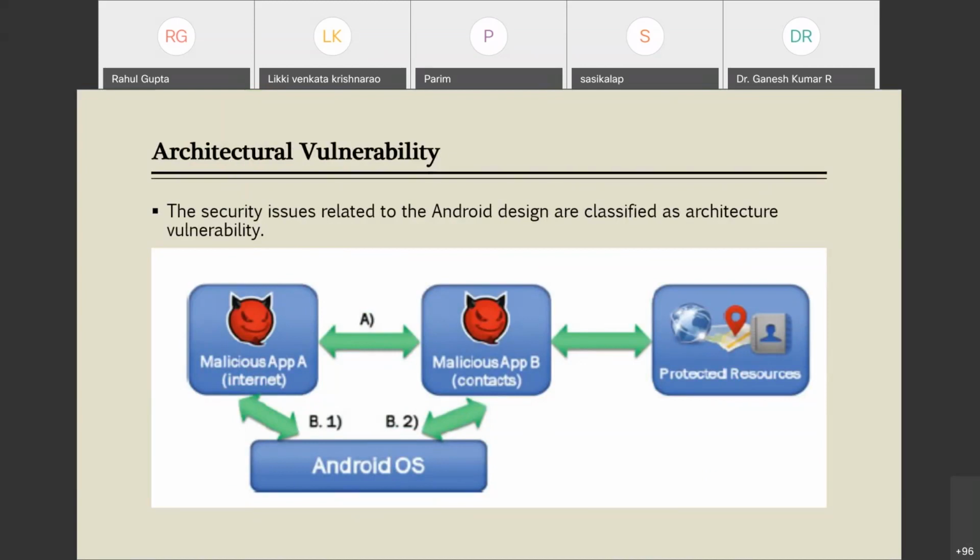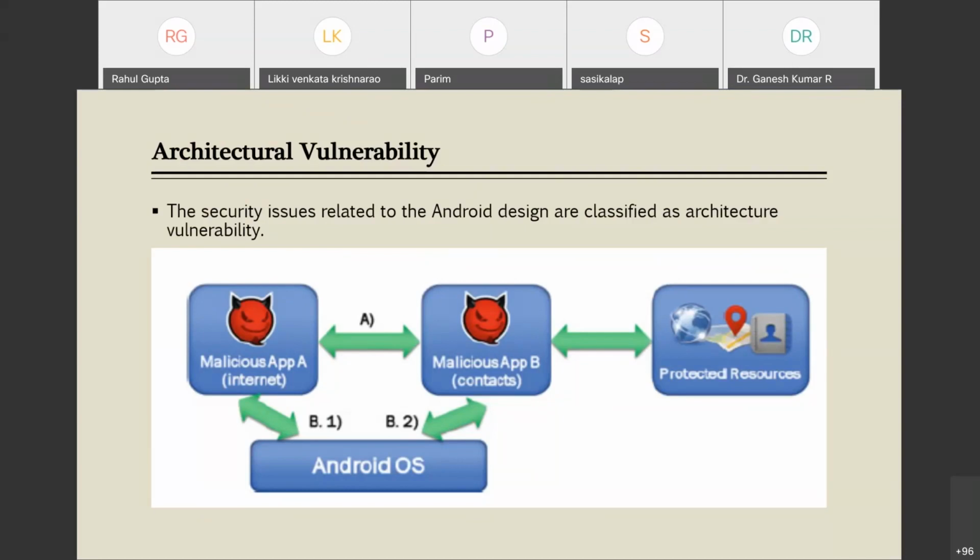First we are focusing on the security architecture vulnerability. What is the issue here? As I've already told, there is application sandboxing, and every malicious app runs in its own isolation. Let us suppose there are two apps, malicious app A and malicious app B. To app A we have granted internet permission, and to app B we have granted contact permission.